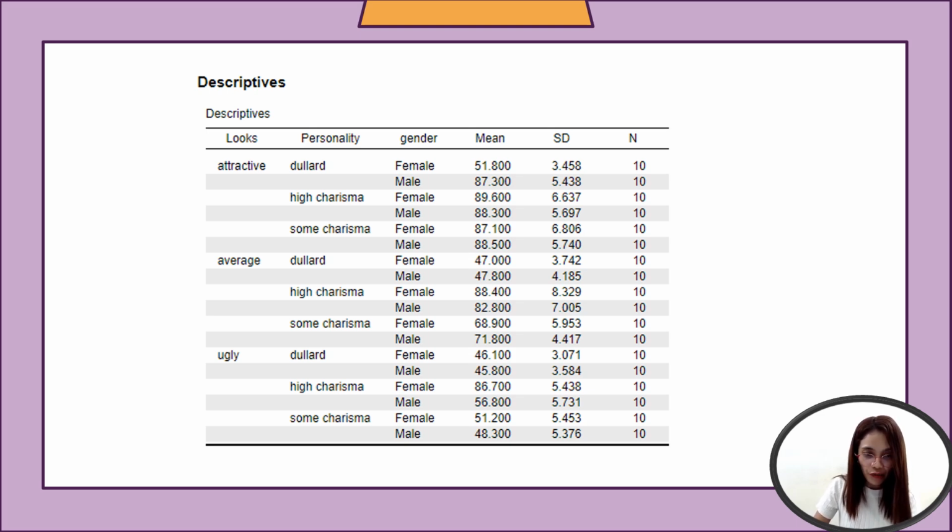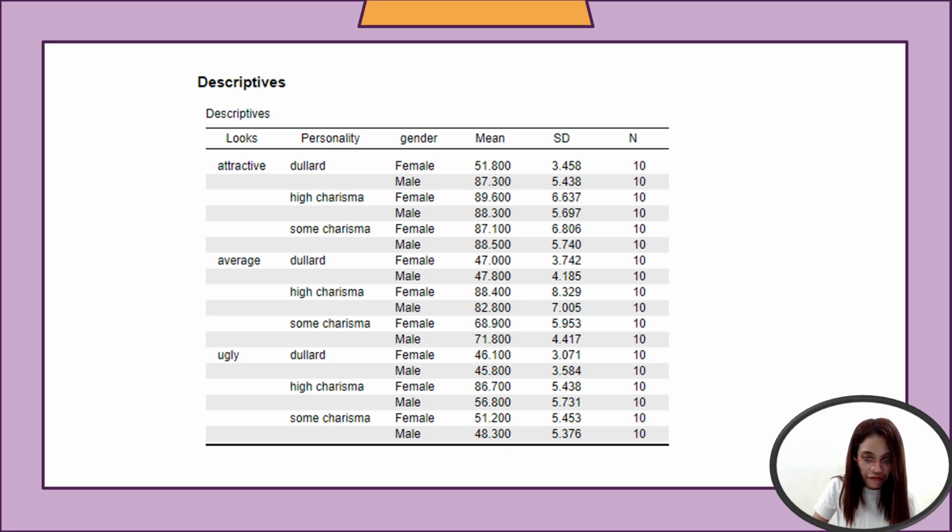Now let's take a look at the average. So let's have average with high charisma. As you can see, the mean score for the female is 88.4, which is greater than the mean score for the male, which is 82.8. So females score higher than males, suggesting that charisma boosts perceptions more for average-looking females compared to males.